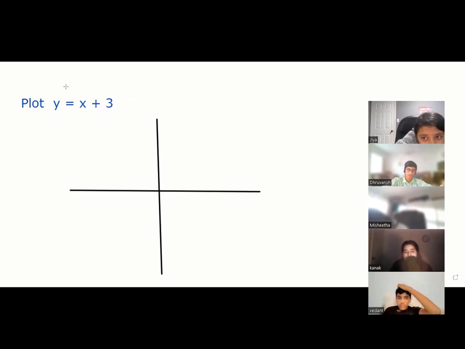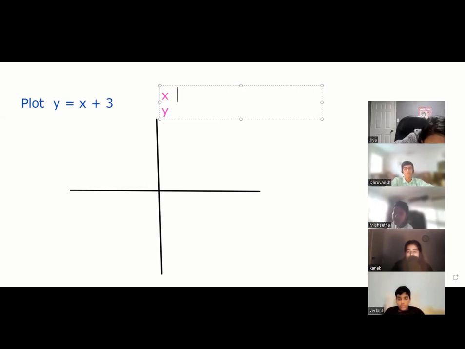So what you're going to make is a table like this. I'm putting it here in pink color. Put x, put y. The good thing is you can use any value you like in your mind. There is no limit. Suppose, tell me, Vedant, if you put x equal to 0 in the previous equation, what will be the value of y? Sir, y equals 3.